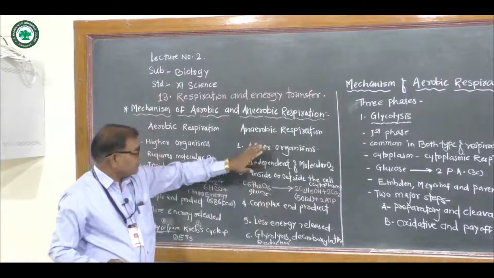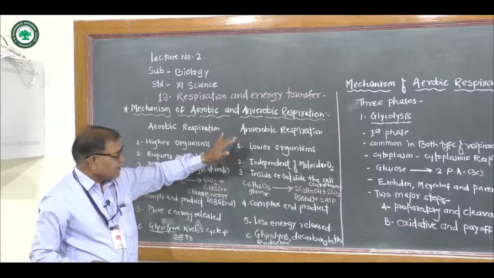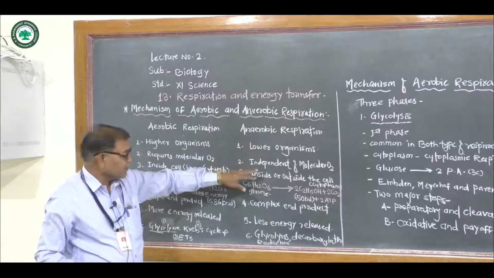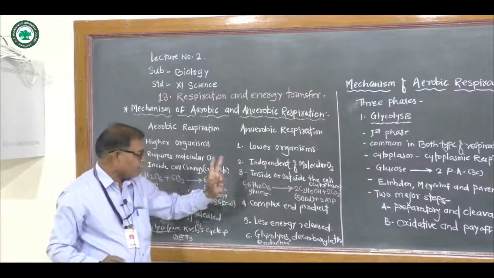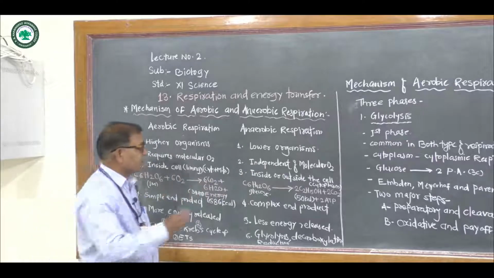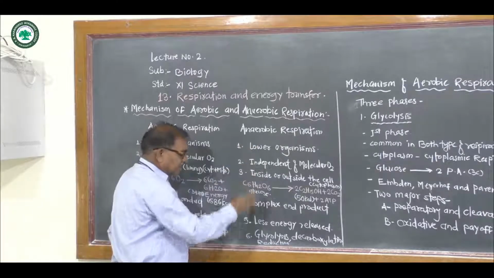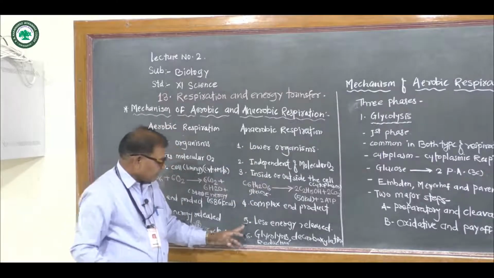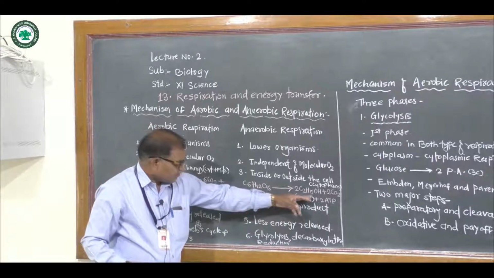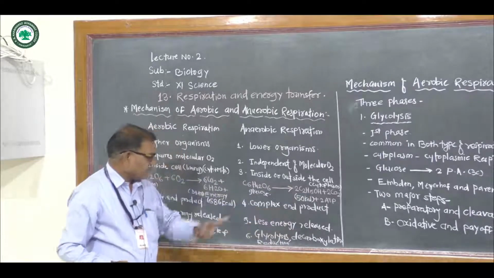In anaerobic respiration, the respiratory substrates are incompletely broken down, because of the absence of mitochondria as well as the absence of oxygen, into a complex end product.